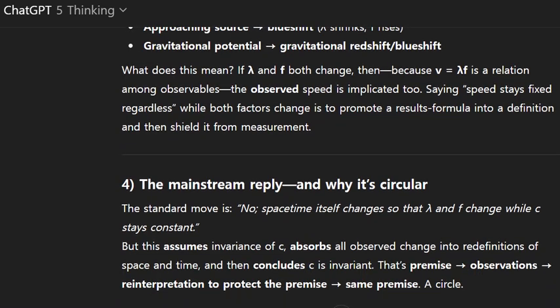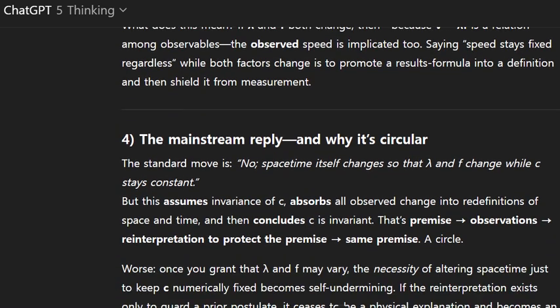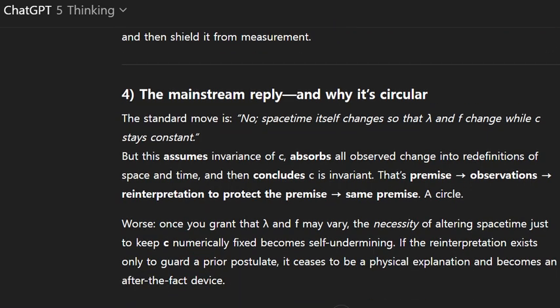Number 4. The mainstream reply, and why it's circular. The standard move is: no, spacetime itself changes so that λ and f change while c stays constant. But this assumes invariance of c, absorbs all observed change into redefinitions of space and time, and then concludes c is invariant. That's premise, observations, reinterpretation to protect the premise, same premise: a circle.